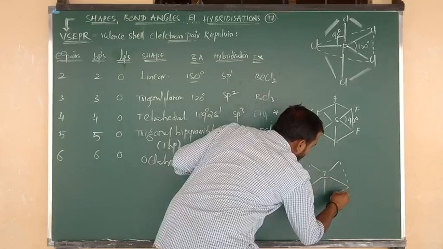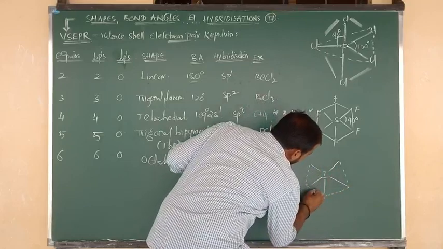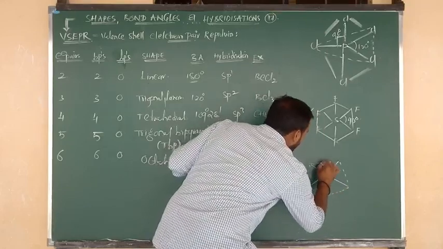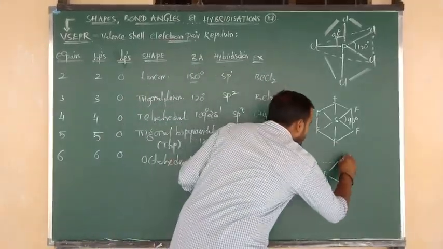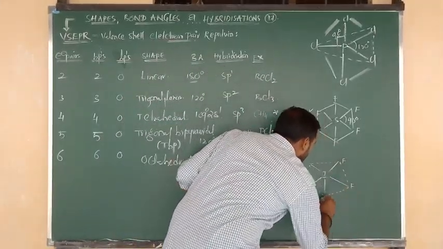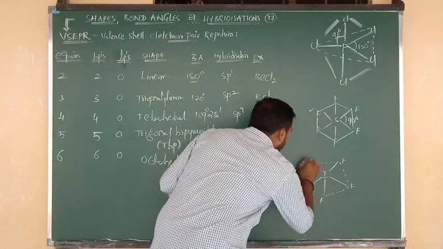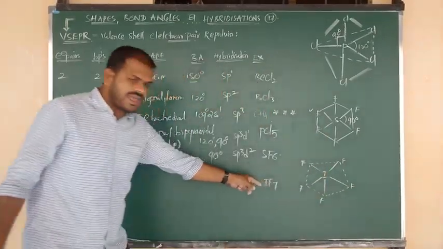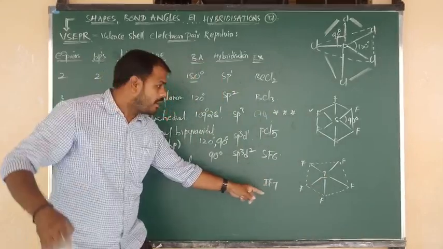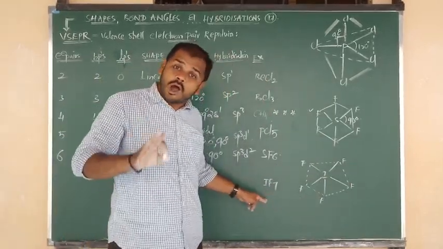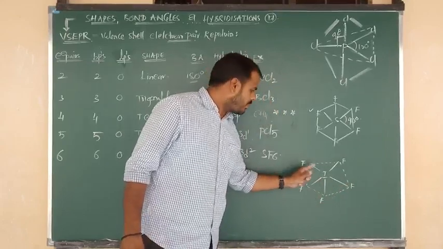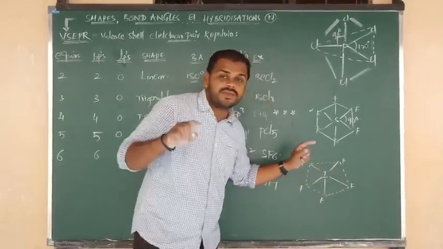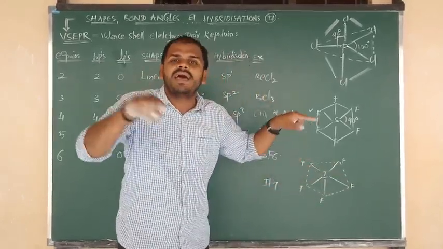That is in the form of pentagonal form. How many fluorines? Iodine is connected to 1, 2, 3, 4 and 5. But in IF7 the total number of fluorines is 7, and I have written only 5. So out of 7, 5 fluorines are present in the form of 1, 2, 3, 4, 5. 5 vertices are there, meaning pentagonal.